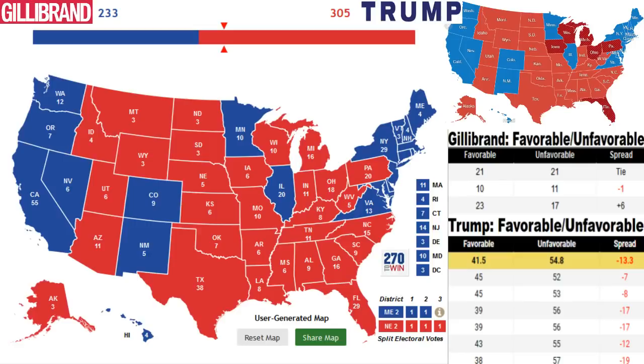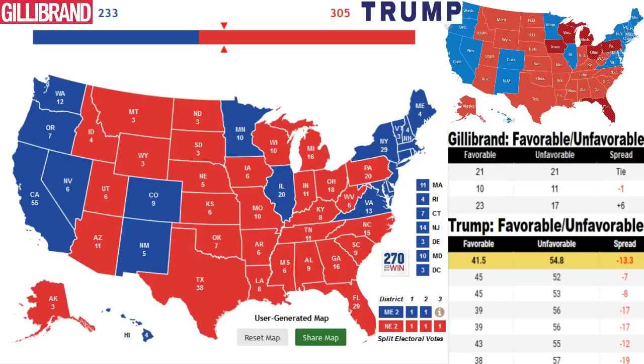The reason I have the exact same map for Gillibrand and Clinton is that the positive for Gillibrand in comparison to Clinton is that she is viewed as slightly more progressive, and she has moved her positions there, so I think that can help her. But again, the big negative for her is she just isn't all that well known across the country, and she would have to do a lot of work spreading her message and getting out there, and I think that's just too much of a hill for her to climb to get over the hump and perform better than what Clinton was able to do against Trump.